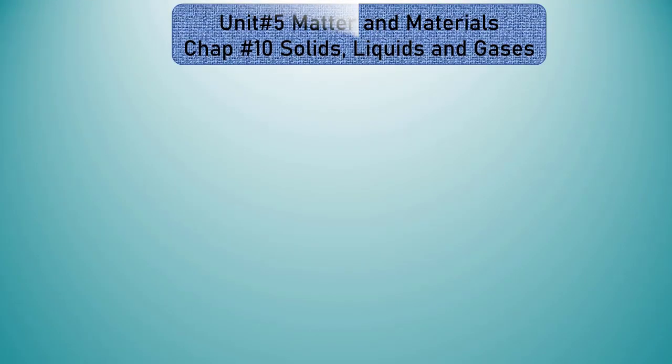This is unit 5, matter and materials, chapter number 10, solids, liquids and gases. These are the 3 states of material which we have discussed in the previous lesson. So before going to start today's lesson, let's take a very short review about this chapter. First of all, see the solids.